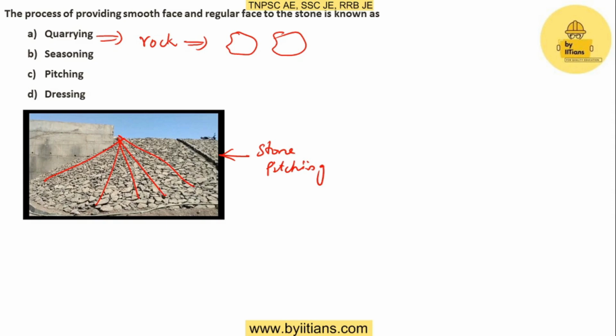And the last option is dressing. The stones obtained from the quarrying will not be in a regular shape. So in the process of dressing they make a smooth face and a regular face, and give a proper shape to the stone. That is why in the slide we get 20 mm size aggregate, 12 mm size aggregate, etc. So the apt option is D.